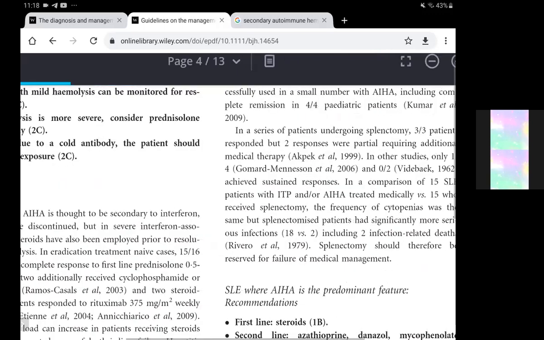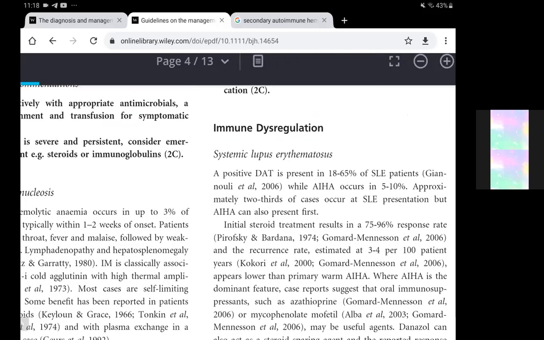So with SLE, the incidence is quite increased. It is mostly about 18 to 65%. So there's a wide range of patients who can present with a positive DAT, and autoimmune hemolytic anemia occurs in 5 to 10%. So DAT can be positive, but the hemolytic anemia component, that is hemolysis, would mostly be evident in 5 to 10%. And approximately 2/3 of the cases occur at SLE presentation.